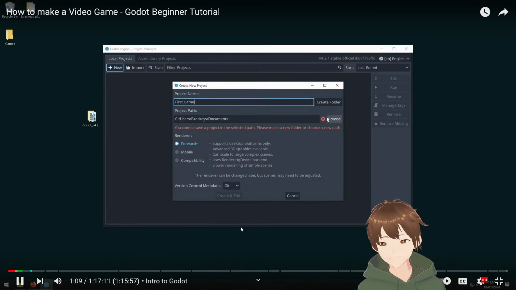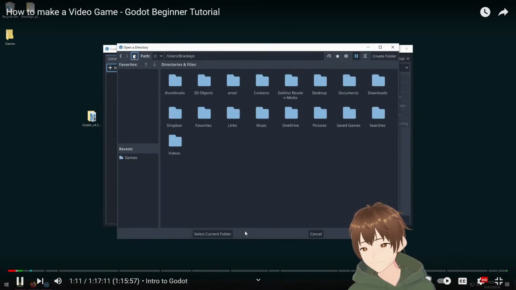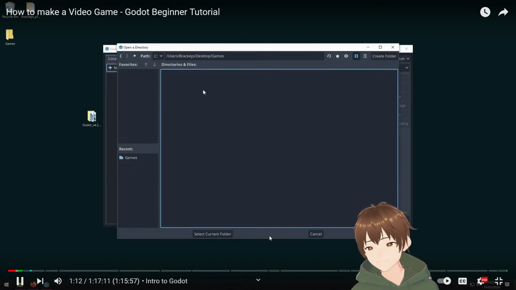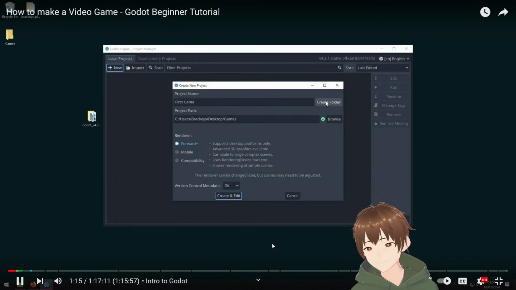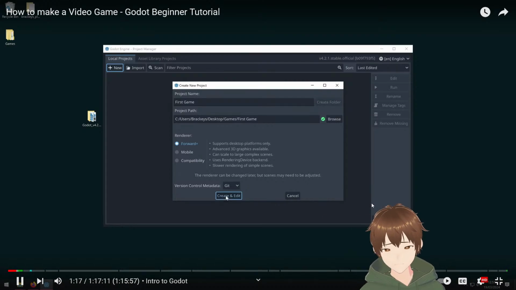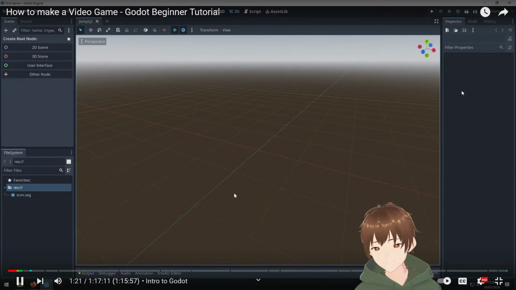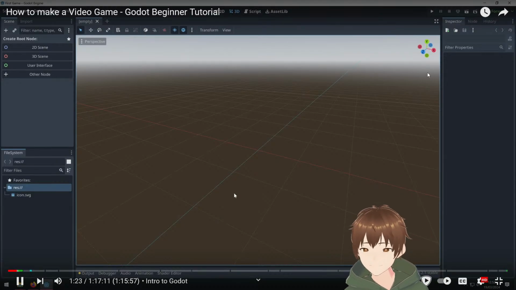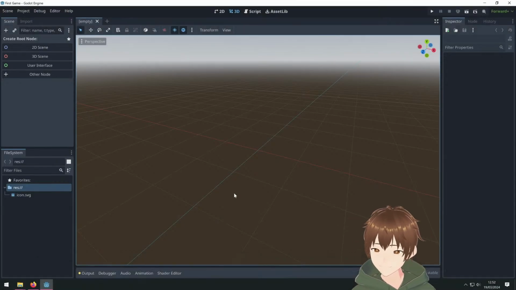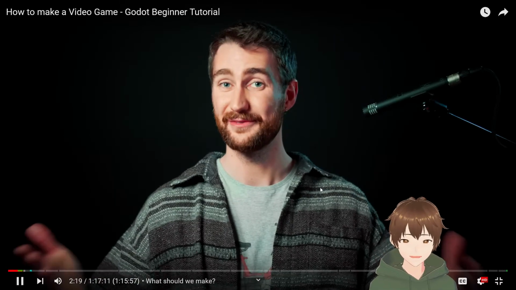first game. I'm going to place mine on my desktop under my games folder. Let's create a separate folder for first game, so hit create folder and create and edit. And here we are, a clean slate, a blank canvas. Oh, I am so ready to make this game about. Well, this might be a good time to decide what our game will be about. So, in the spirit of learning the basics of the engine.